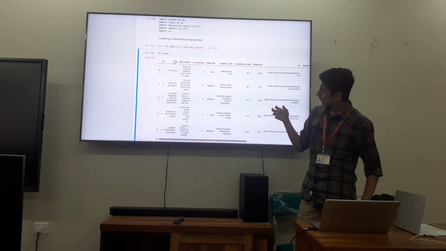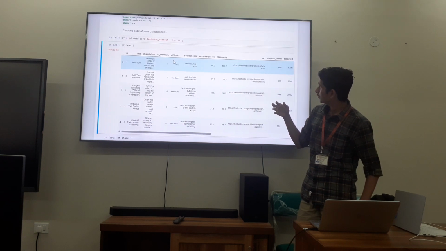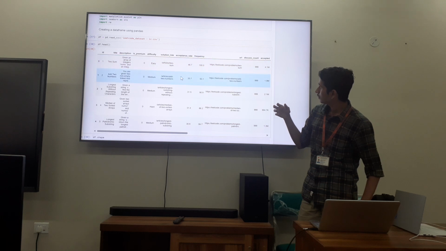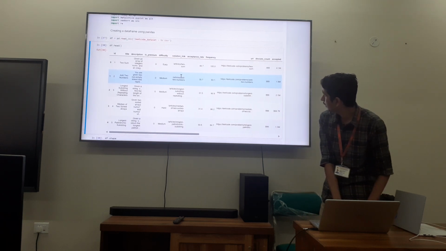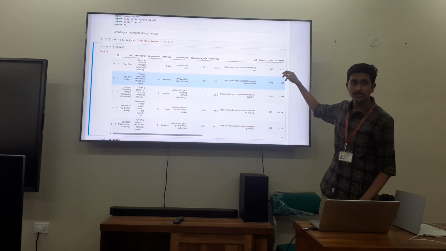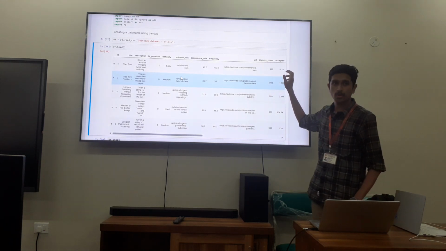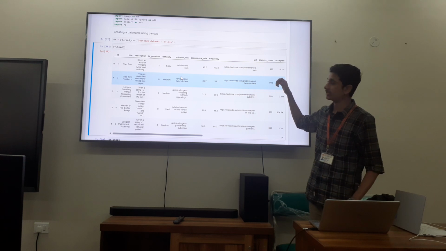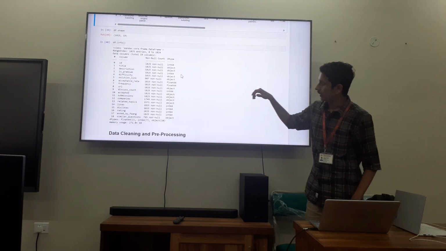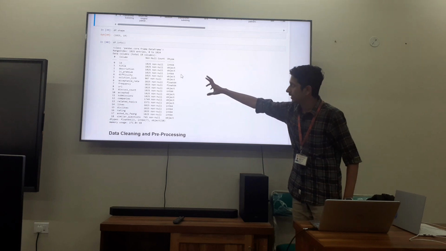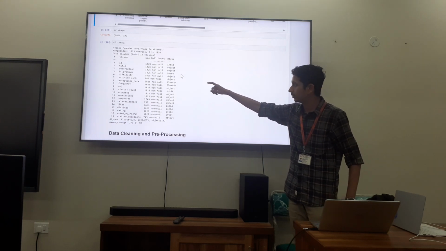Then the accepted column gives the number of solutions accepted for that particular problem out of all the submissions that you have. This is the basic information of how my data set is looking.